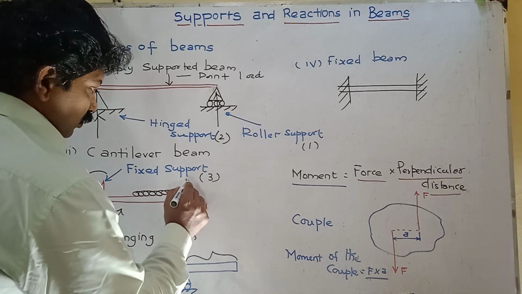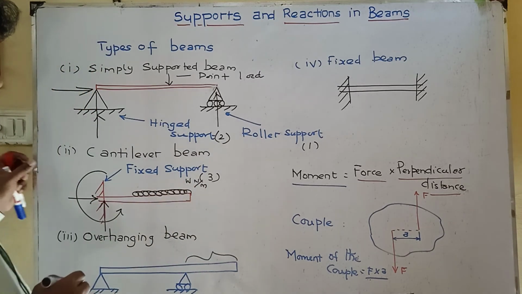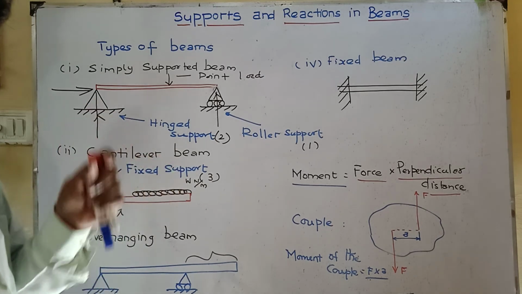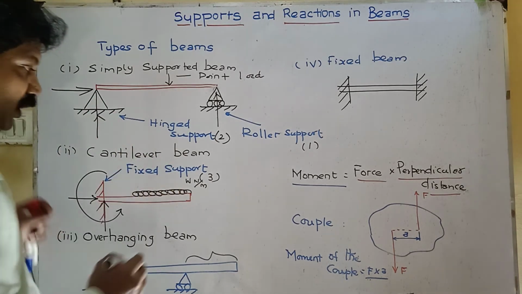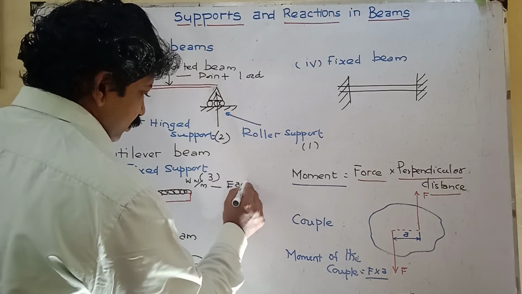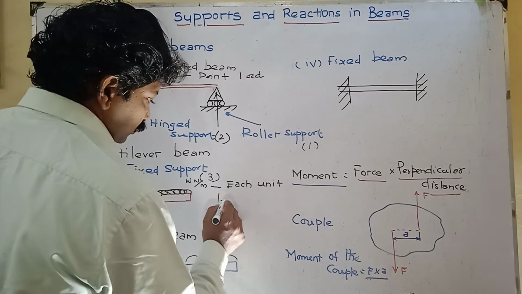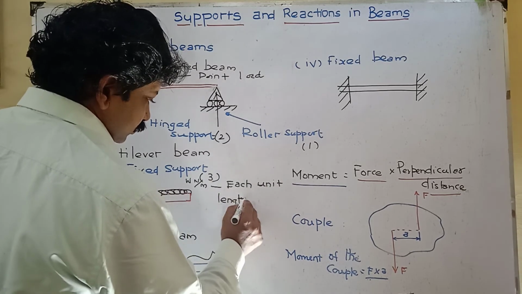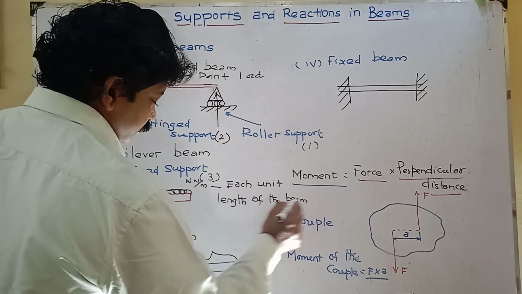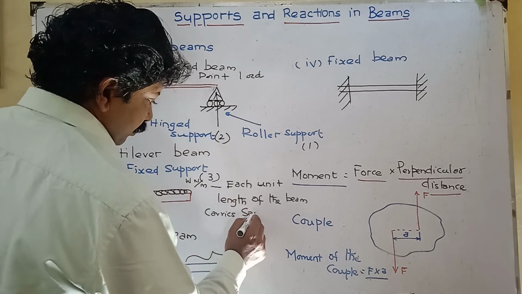W, Newton per meter. Each unit length of the beam carries same intensity of load. Same intensity of load.